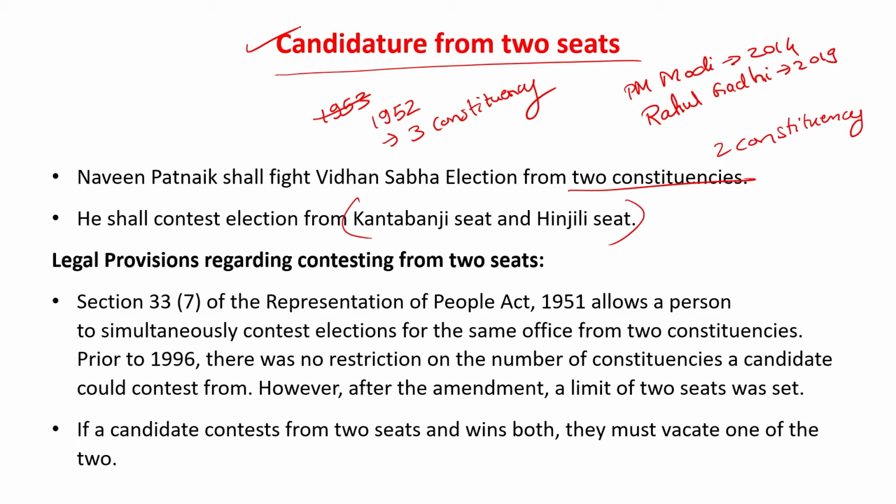Now let us look into the legal provisions. तो section 33(7), section 33 subsection 7 of the Representation of the People Act, what it does is it allows a person to contest election for the same office, that is membership of Lok Sabha or membership of Vidhan Sabha, from two constituencies. ठीक है, from two constituencies. Prior to 1996, there was no restriction on the number of constituencies, but now two constituencies, right?